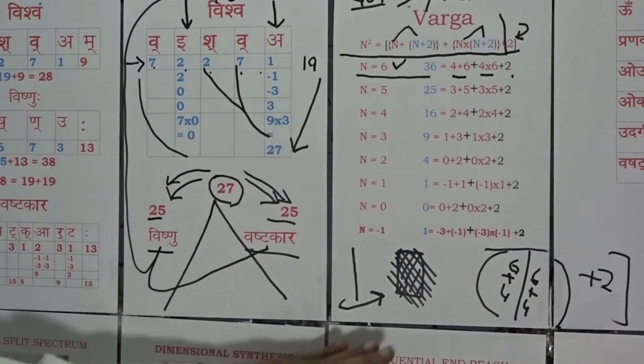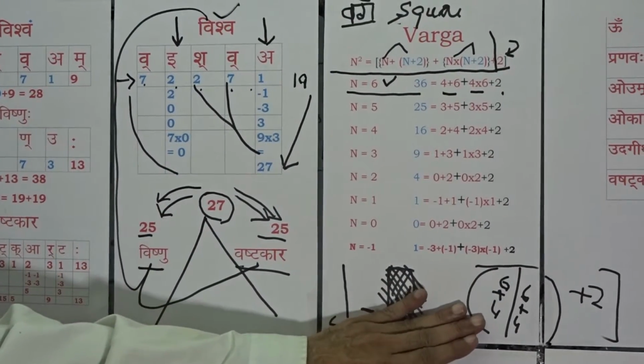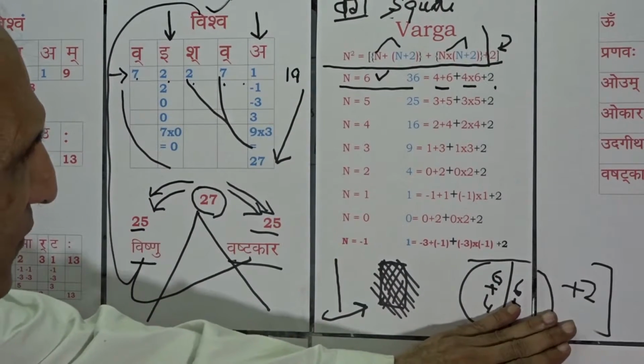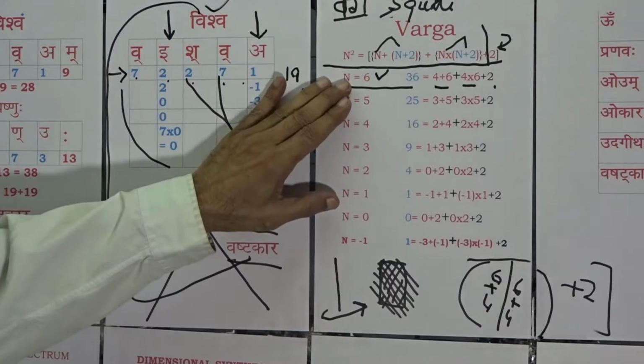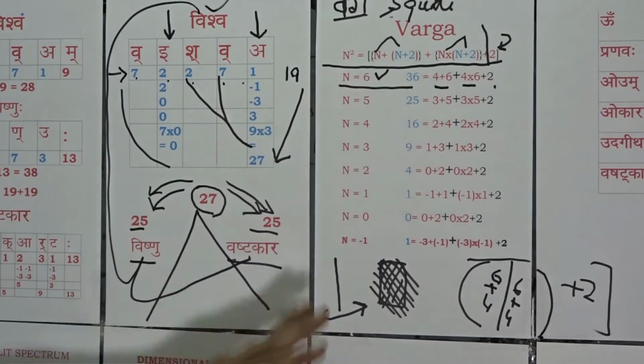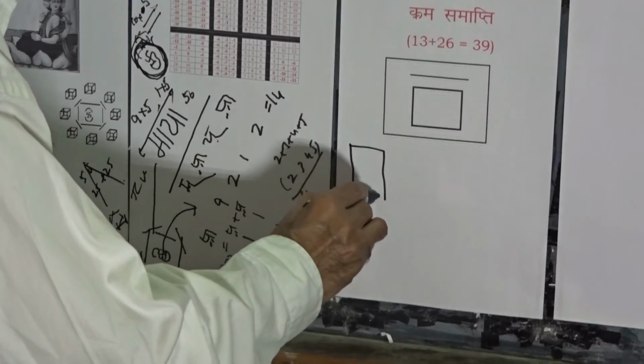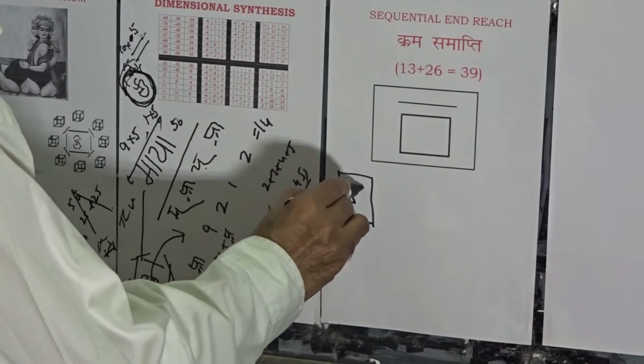So 6 space with 4 space in the role of a dimension will ultimately work out for us 6, that means a 6 square. That means a square, 6 square, this area as a domain